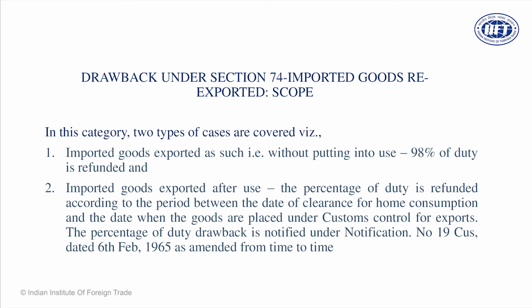We will assume that you imported certain cargo for the purpose of re-export. Goods are imported, never manufactured, and re-exported out of India. In that case, you will get a drawback. Drawback will be as good as 98% of what you pay. Let us assume there is a gentleman based in Bangalore, Mr. A. Mr. A imports certain cargo: electronic goods, electrical goods, automobile components or some other item from China. Goods are cleared at a dry port in Bangalore. Goods land in Chennai, and from Chennai they reach Bangalore.